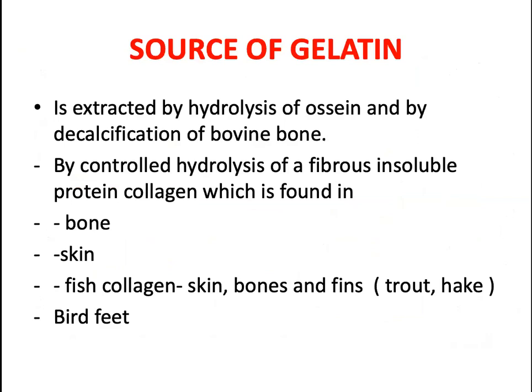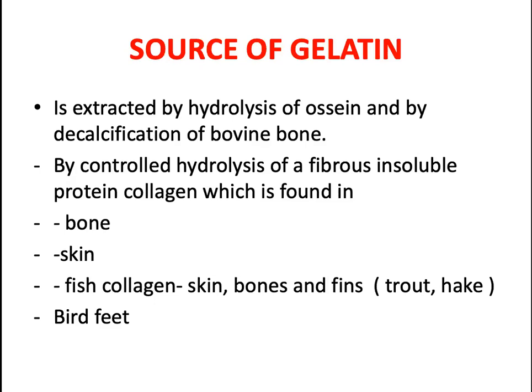One main source is the skin. Especially pork skin is used. Then cattle hides or calf skins are used. Then bone is another source, and fish collagen. Fish collagen is another field. There is a lot of collagen. Gelatin is also prepared from fish, especially from the skin, bones, and fins.